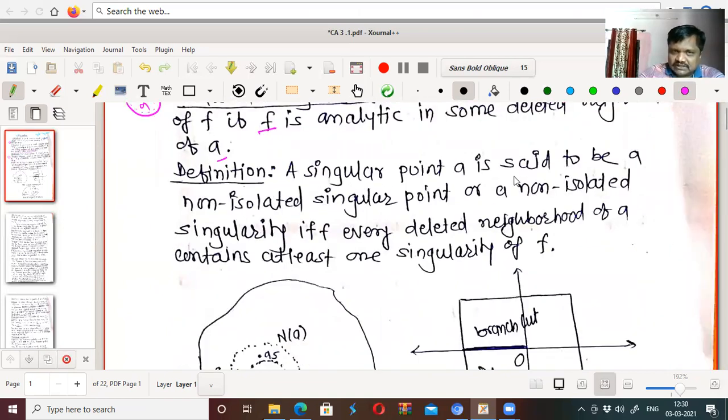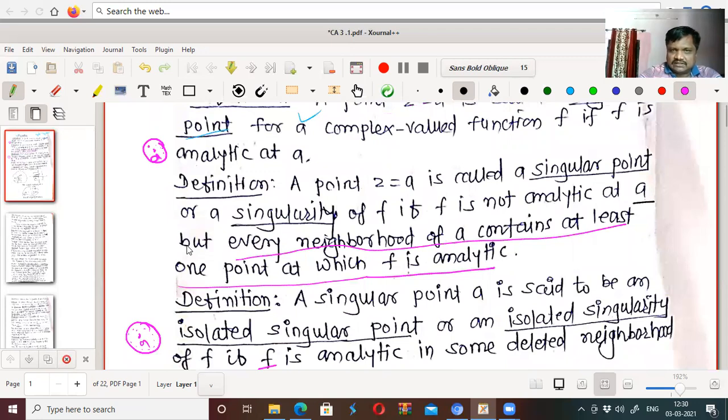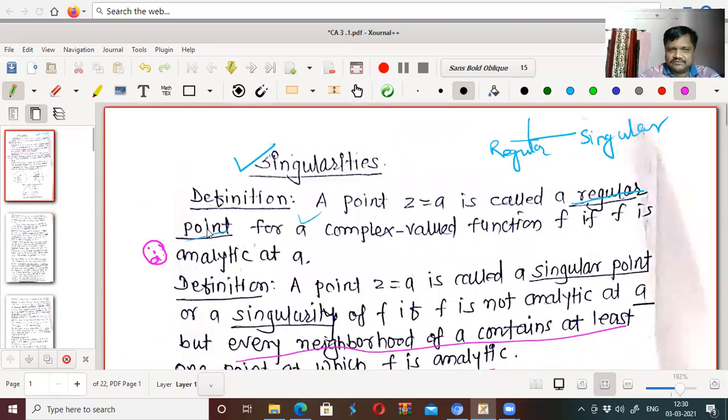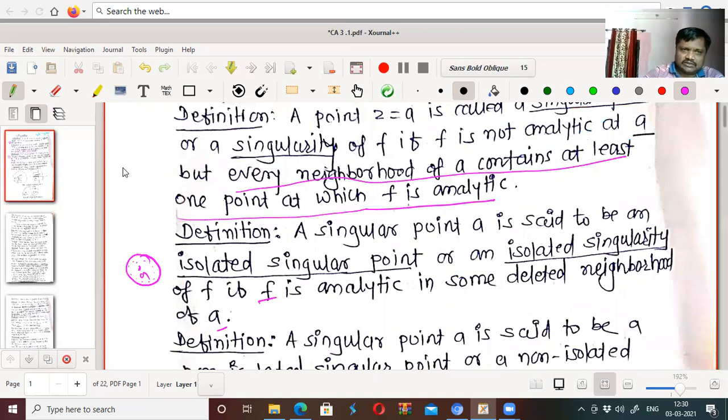Then a singular point is said to be a non-isolated singular point or a non-isolated singularity if and only if every deleted neighborhood of a contains at least one singularity of f. Now see how many cases there are. Number one, regular. Then if it is not regular, singular. We have two parts of singular again: one isolated, then non-isolated.